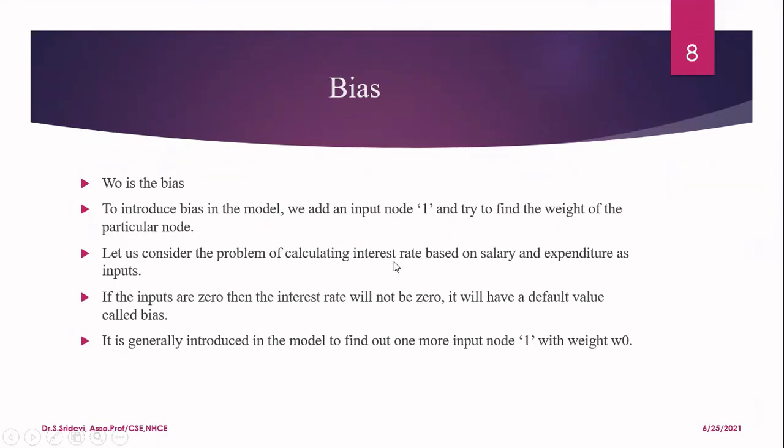For that only, we are applying the bias. If all the inputs are zero, then the interest rate will not be zero. It doesn't mean that if you don't have salary or you're not spending anything, your interest rate is zero. Definitely it will have some value, and we have to predict that value. For that only, we have a default value called bias. It is generally introduced in the model as one additional input node 1 with a weight W0. We are going to add one more input node, and that node is 1 with weight W0.